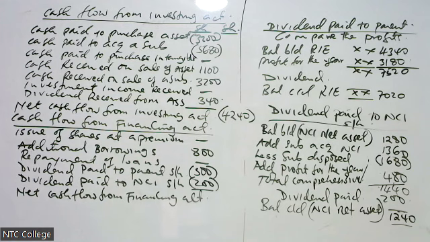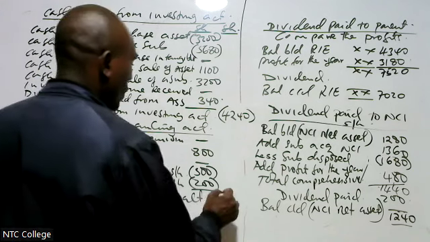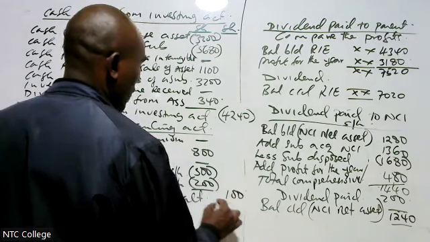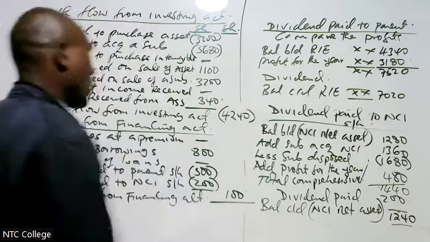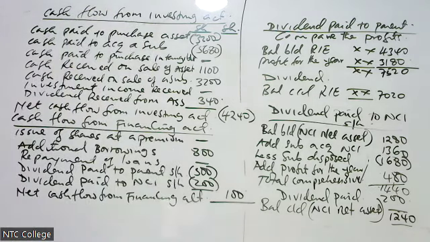Then you give me net. Net is coming to 100, but positive. That is net cash flow from financing activities.